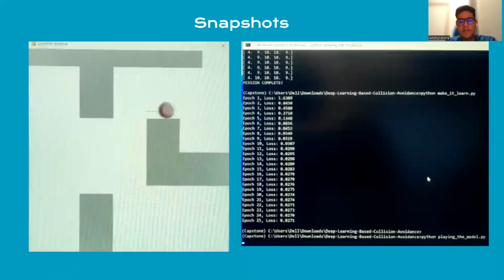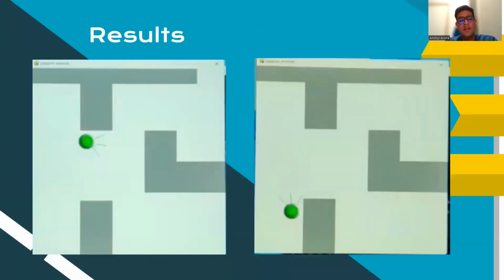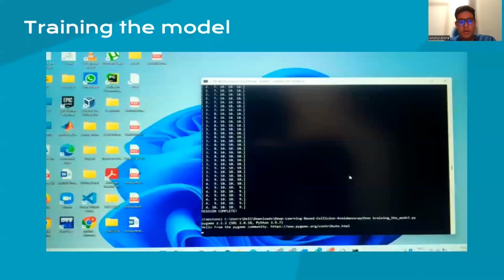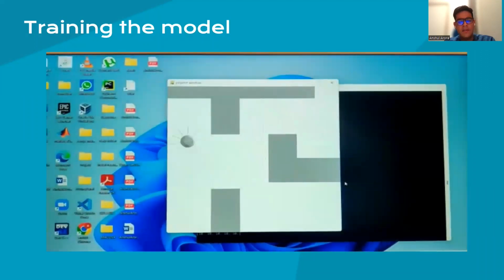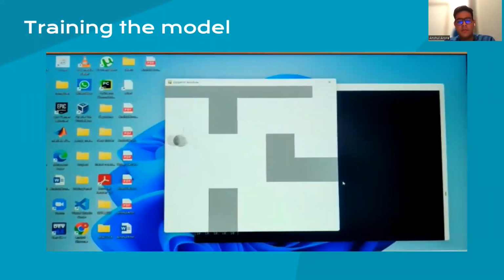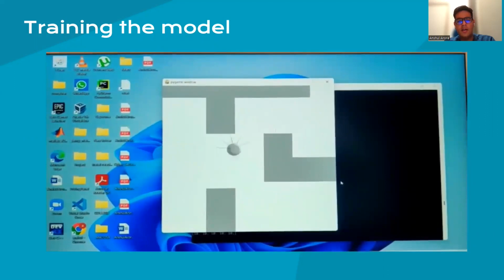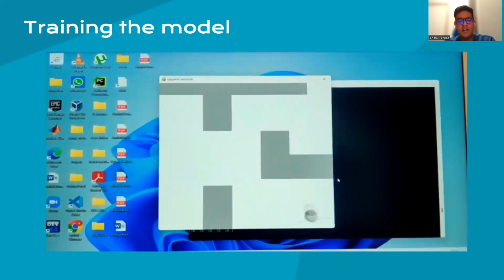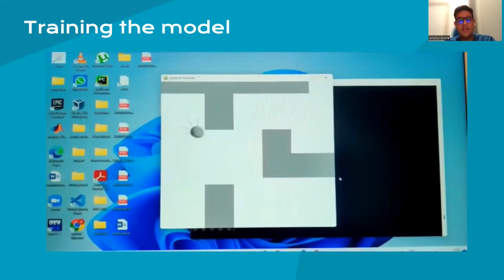This is a snippet from the training of the model. You can see the red highlighting on the bot. That means a collision has occurred during the training part itself. And these are the results when we have trained the model and it is predicting the right path. Now sharing some videos from our training model. As you can see, there are many collisions for our data points to be collected, so that our model is trained to prevent collisions in the testing phase.